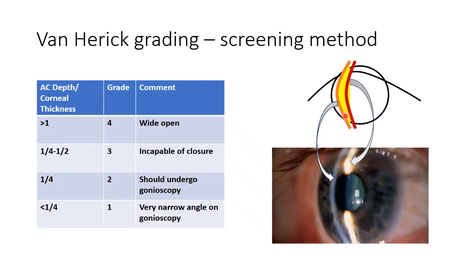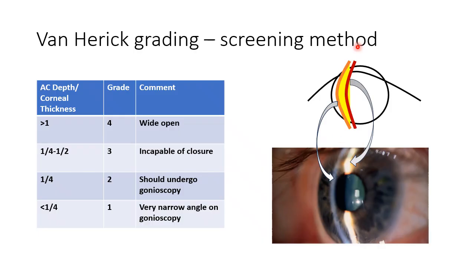What are those two bands? The anterior band is the peripheral cornea. Okay, the orange one, corresponding to this over here, and the maroon band is the iris, corresponding to this bright band over here, and the space in between shown by yellow and corresponding to this dark space is the anterior chamber.